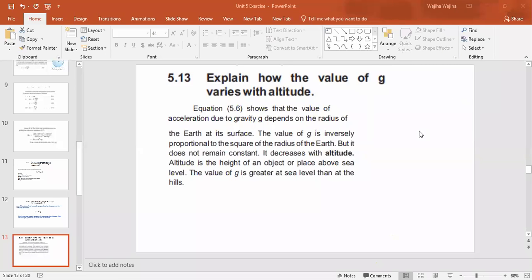Ma'am, excuse me, do we have to learn the values of g on different places on page number 111? No, you don't have to learn this. On page number 111, you are asking about the last paragraph below equation 5.8?